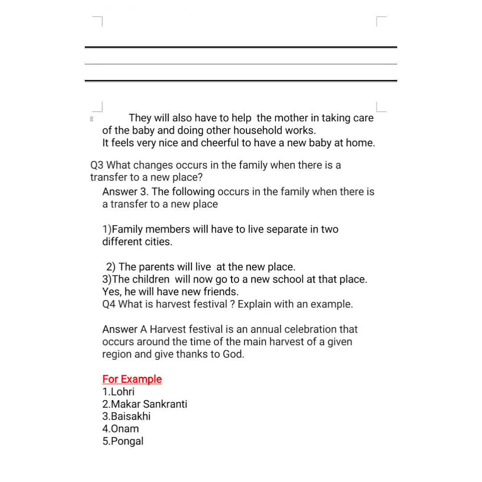So class, what happens with the harvest festival? Harvest is the annual, or you can say main, celebration that occurs around that time. So it occurs when the main crop is going to be cut, and they thank God for giving us such a wonderful crop. So harvest means harvesting the crop. When the crop is cut and comes in a very good way, they thank God. They celebrate it with lots of food, they sing songs, they praise God. So this is called a harvest festival.